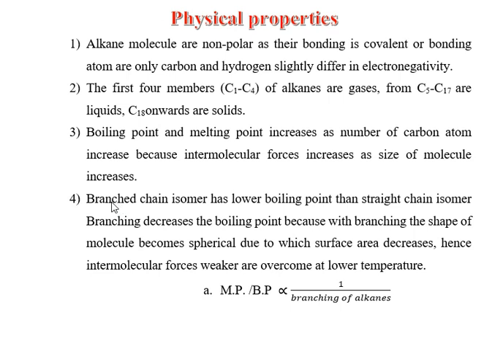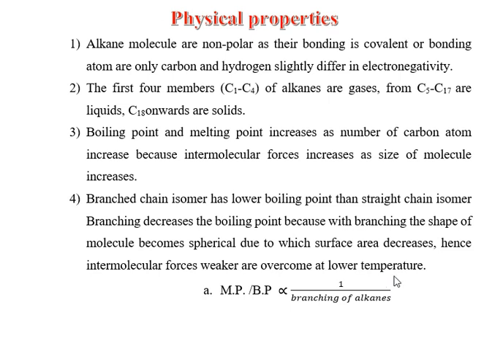Next point is the branch chain isomer. So, what is isomer? We already learned that compounds which have the same molecular formula but differ in their structures are called isomers. The branch isomer has a lower boiling point than the straight chain isomer because as the branching increases, boiling point decreases because of the change in shape of the molecule.